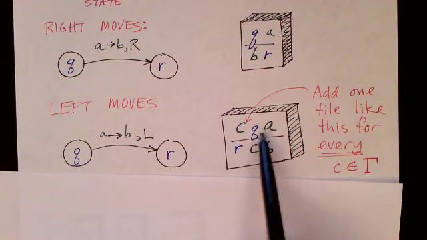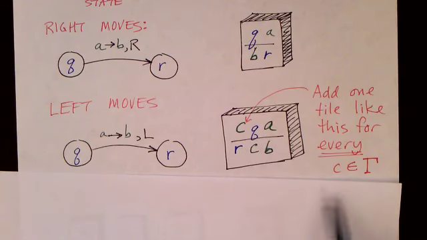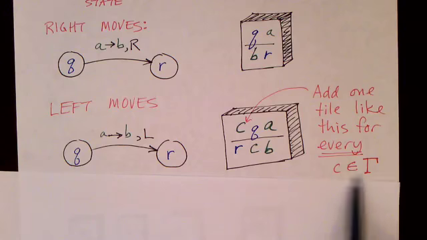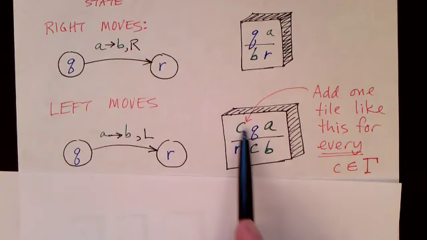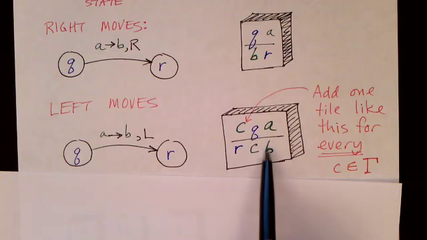In fact, we need to create one tile like this for every possible character in the tape alphabet. So for every C in gamma, for every tape alphabet character, we're going to create a single tile with these symbols on it.